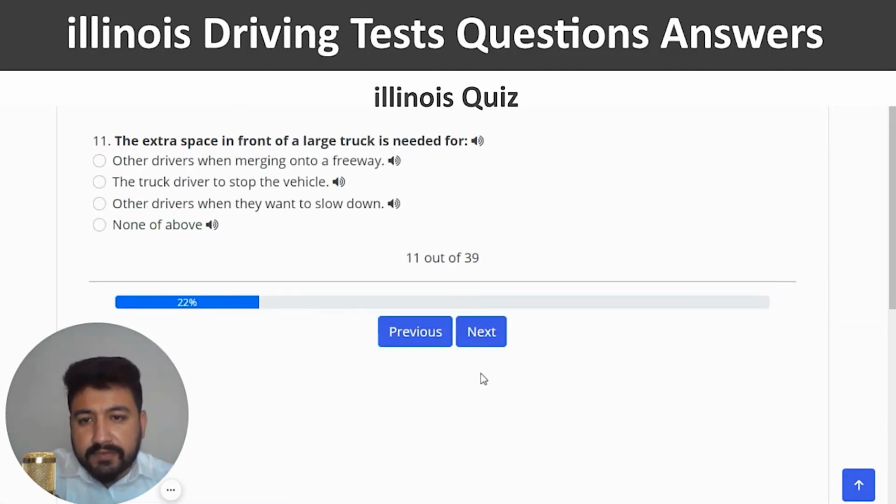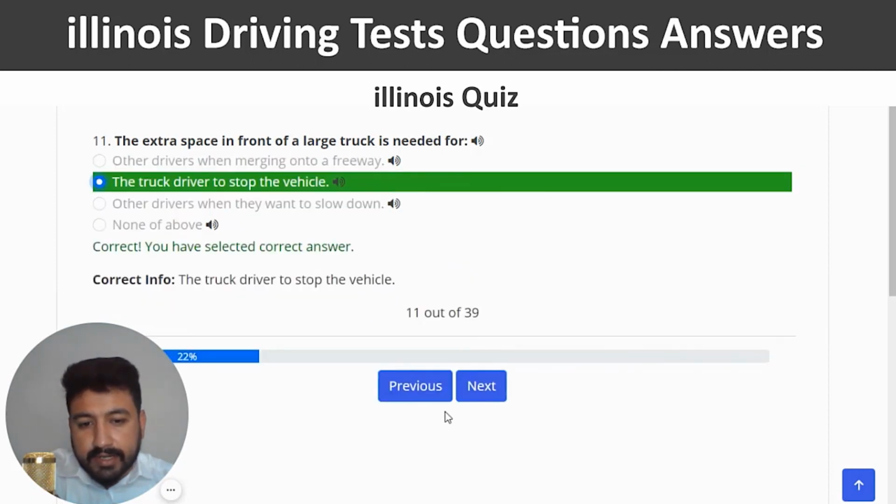The extra space in front of a large truck is needed for. So the right answer of 11th question is the truck driver to stop the vehicle. So I'm going to click on the second option, correct, and next.